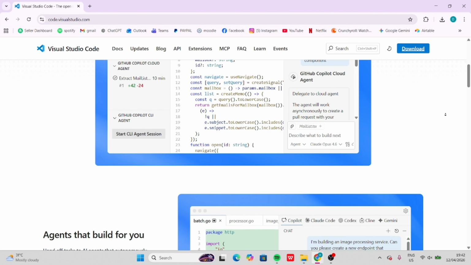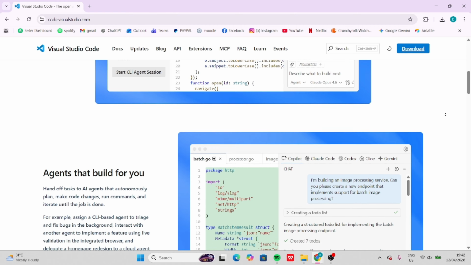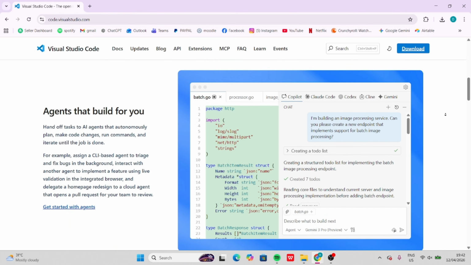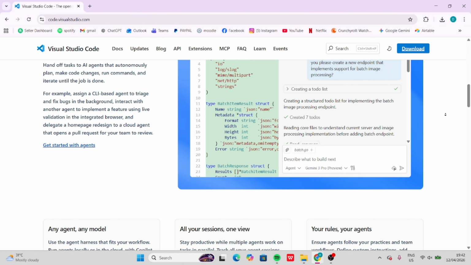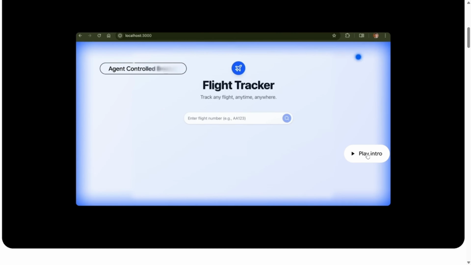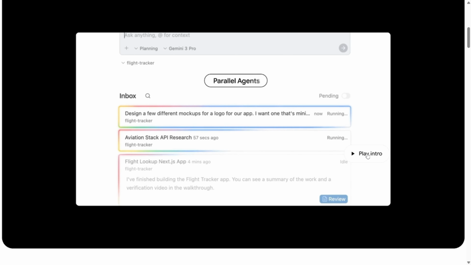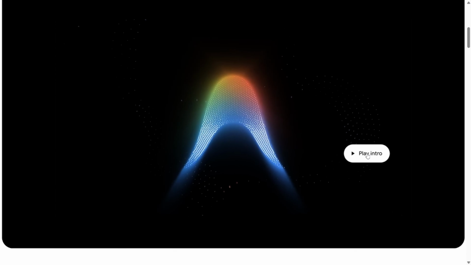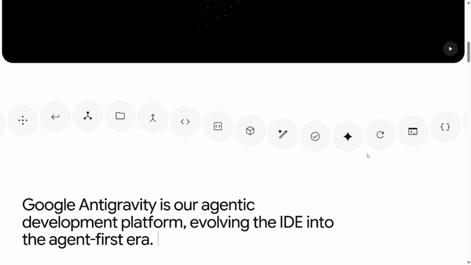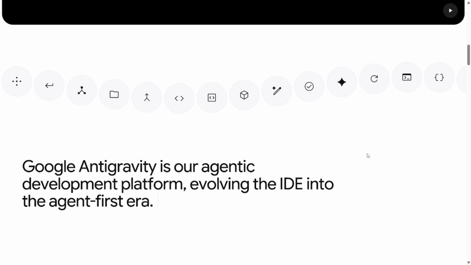Starting with ease of use, VS Code will feel more familiar to most developers. Its workflow is straightforward and predictable, built around direct manual editing. Google Antigravity is still approachable, but there is a learning curve because you are managing AI agents rather than just writing code yourself. You need to review output, guide tasks, and decide when to trust automation.